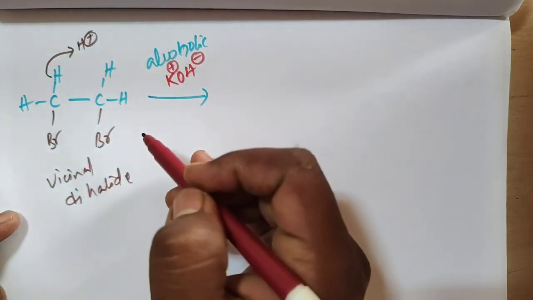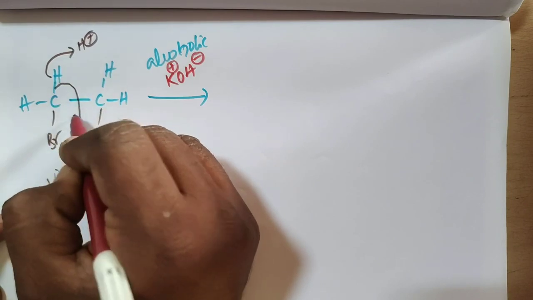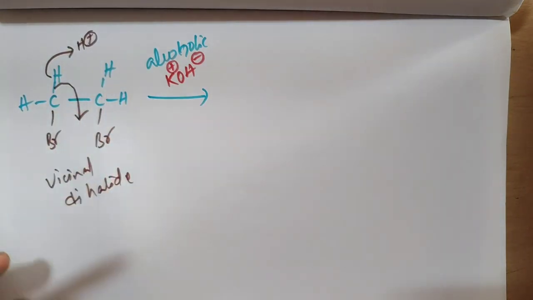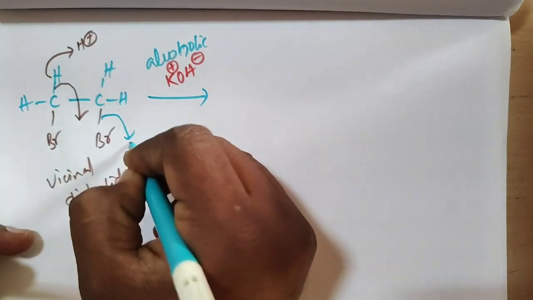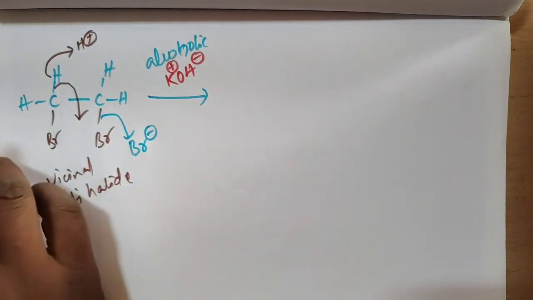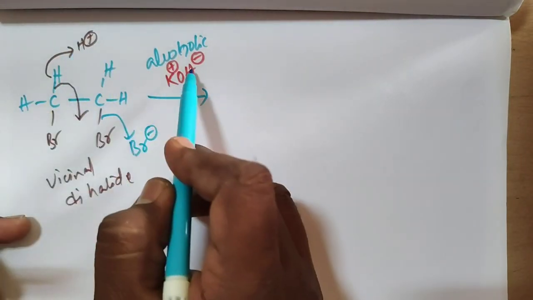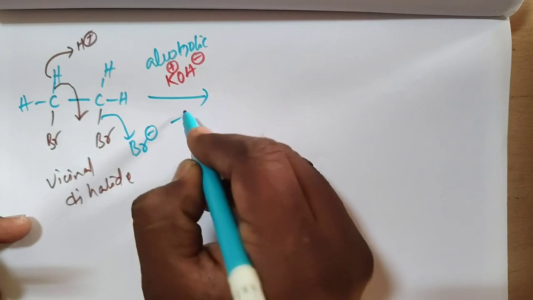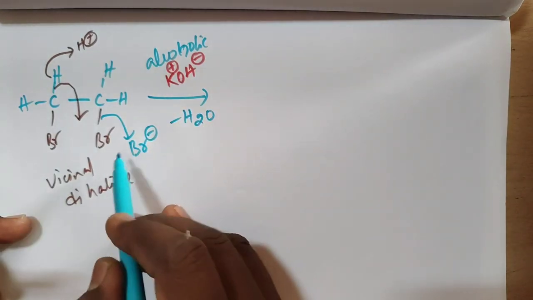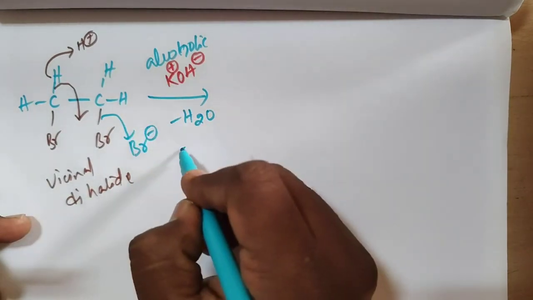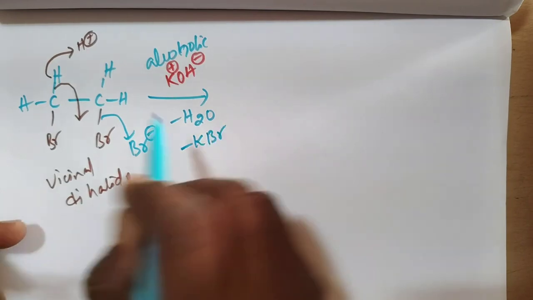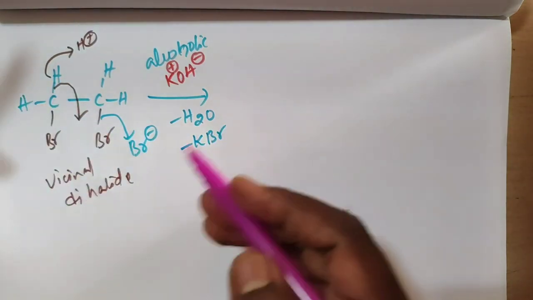The bond shifts between the two carbons, and the bromine is removed as Br minus. H plus and OH minus give H2O, and K plus and Br minus give KBr.